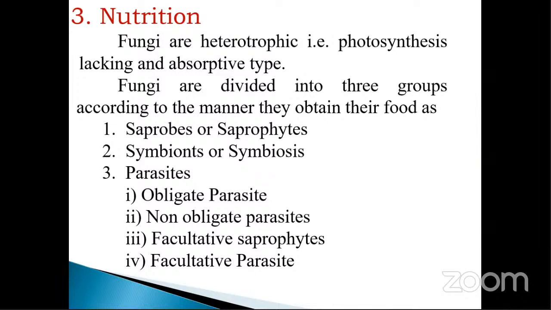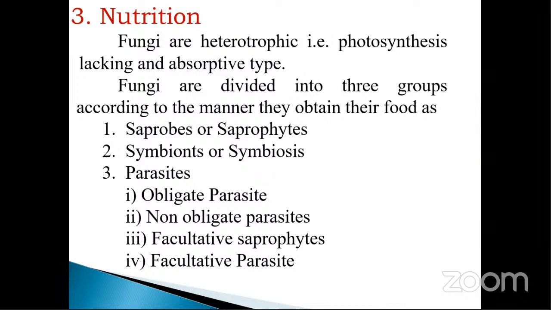Why in case of fungus is there a lack of photosynthesis? Because they are devoid of chlorophyll, or lack chlorophyll pigments. That's why they do not synthesize their own food material. So they have photosynthesis lacking, and the nutrition is the absorptive type. In case of an intercellular fungus, with an organ like haustoria, they can directly absorb the food from the cell, while in case of an intracellular one, they can directly absorb with their protoplasm. Okay, so the nutrition of a fungus is heterotrophic, photosynthesis lacking as well as absorptive type.